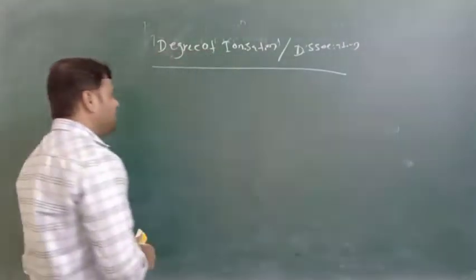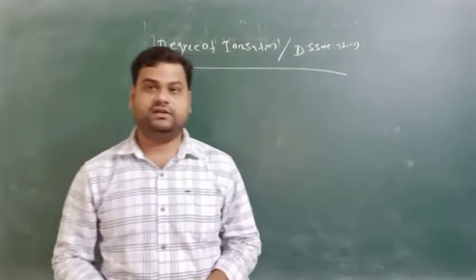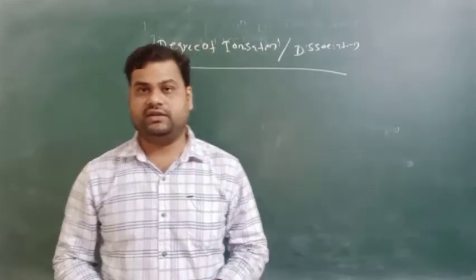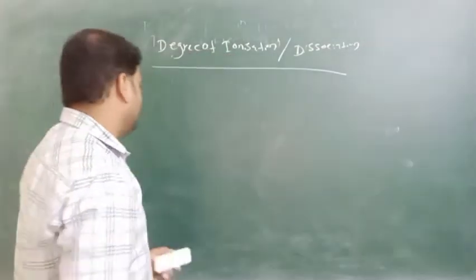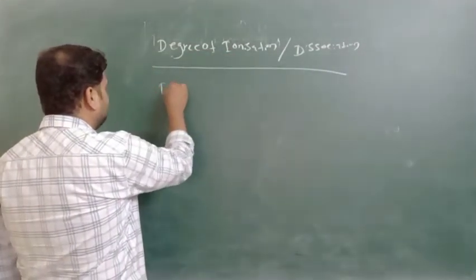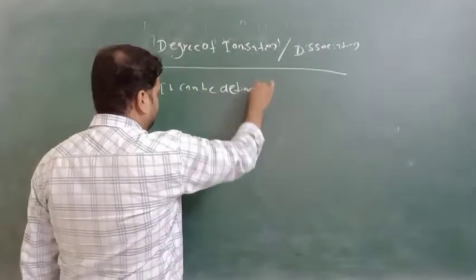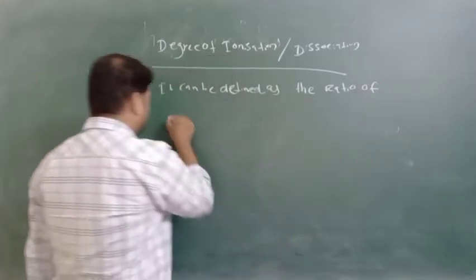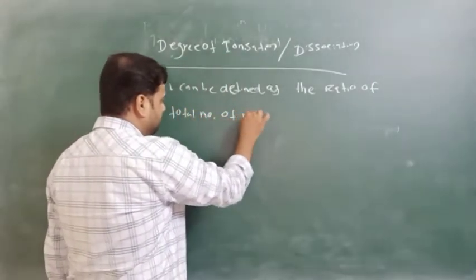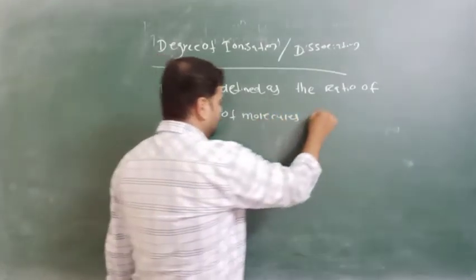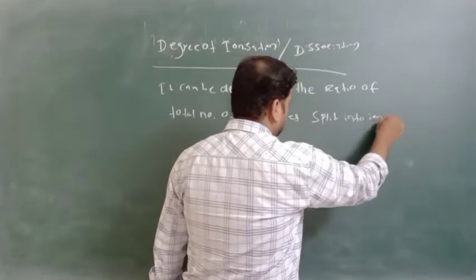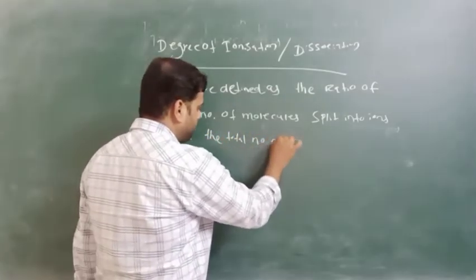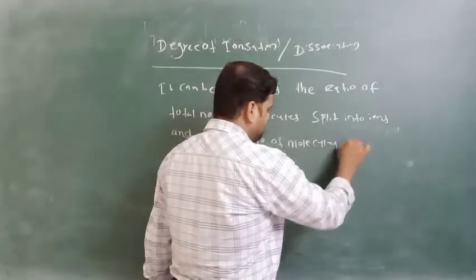It can be defined as the ratio of the total number of molecules split into ions to the total number of molecules dissolved. This is called the degree of ionization or degree of dissociation.